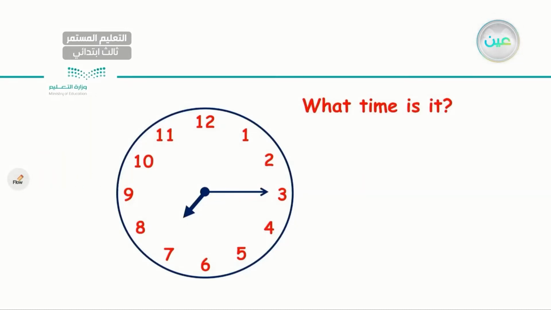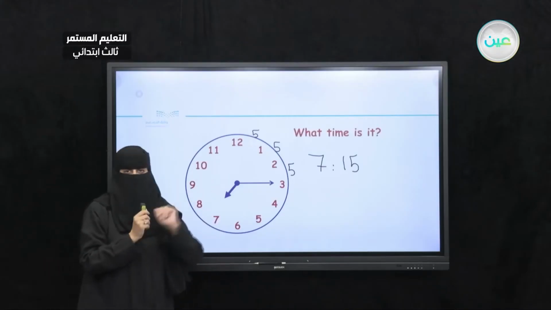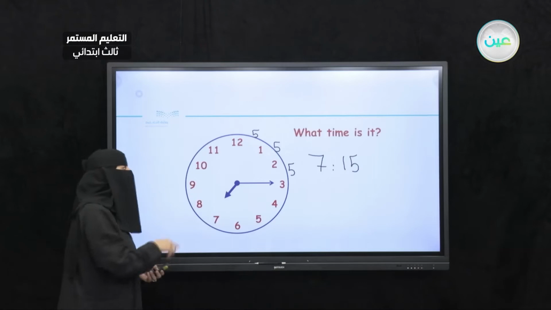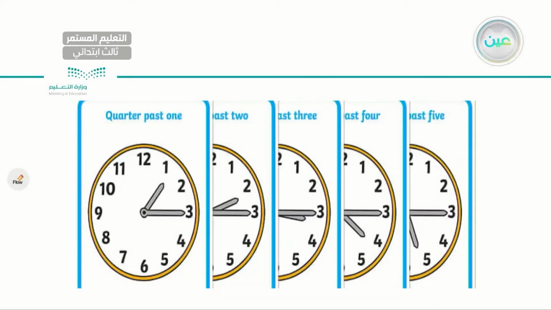We might say it is 7:15. How do we know this? Because I need to add 5 minutes. Okay, and up till number 3, it is 7:15, as in this one.